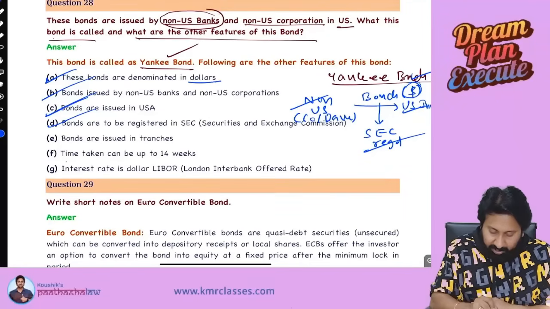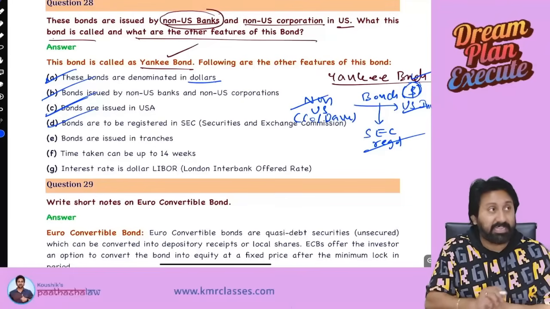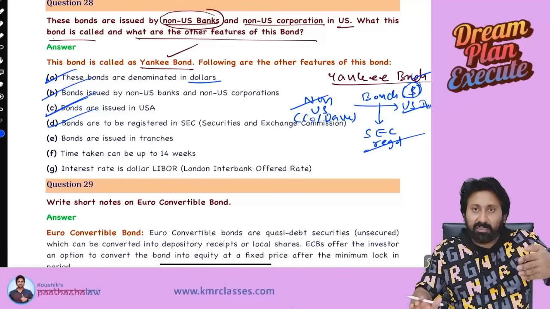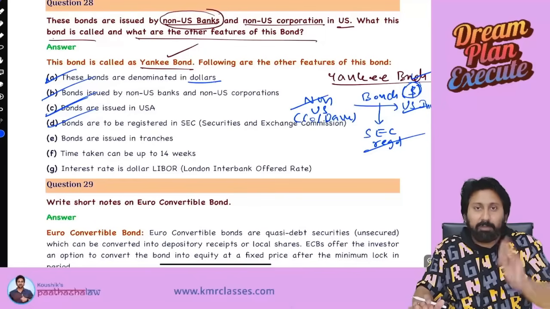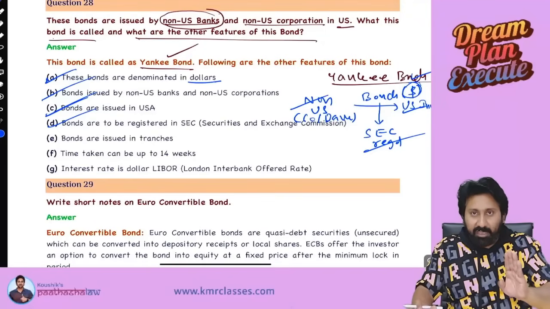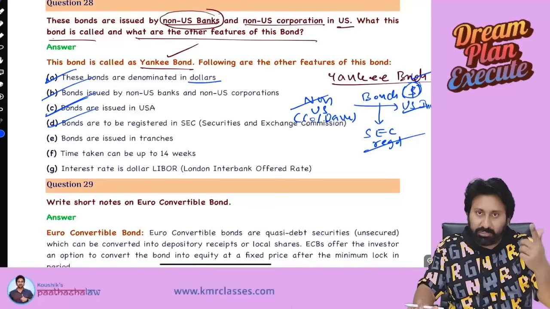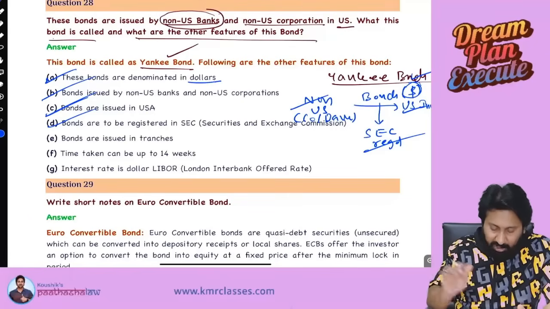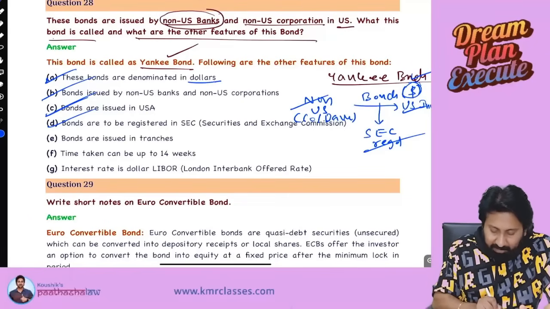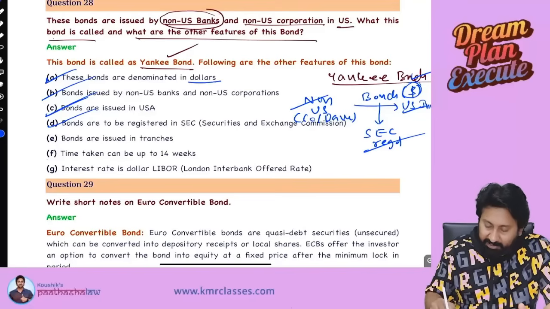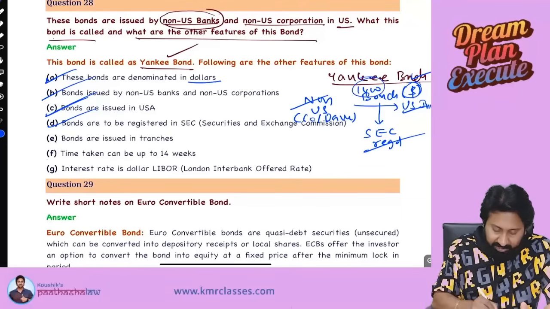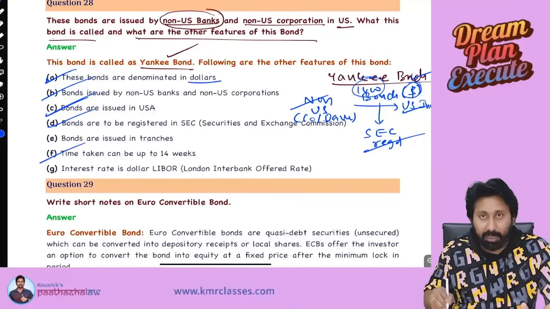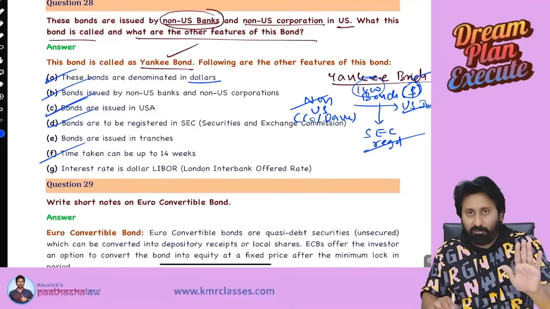Next one. Bonds are issued in tranches. Tranches means all the bonds they will not issue at once, but in segments. For example, I want 1 billion. They will not issue the entire 1 billion. They will issue first 100 crores, then 10 crore, 10 crore, 10 crore, like that in tranches they will issue. That is not that important. Time taken can be 14 weeks, meaning the life of this particular bond can be 14 weeks. Next, interest rate is dollar LIBOR. Sir, dollar LIBOR, remember, what is this dollar LIBOR?